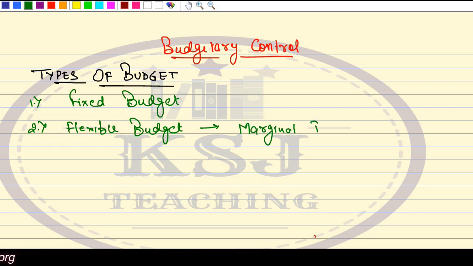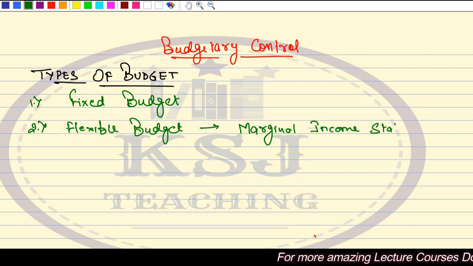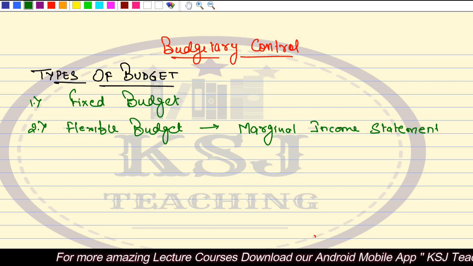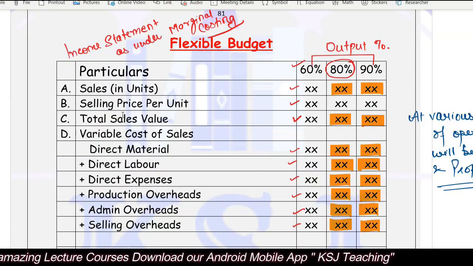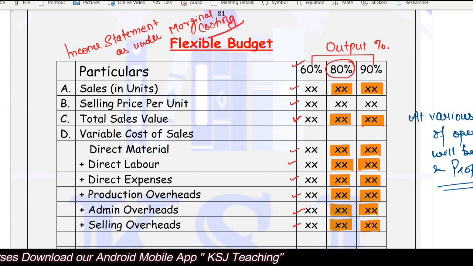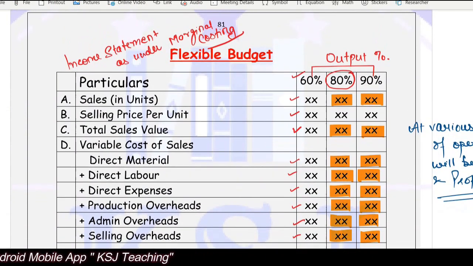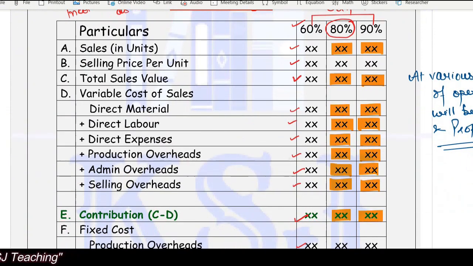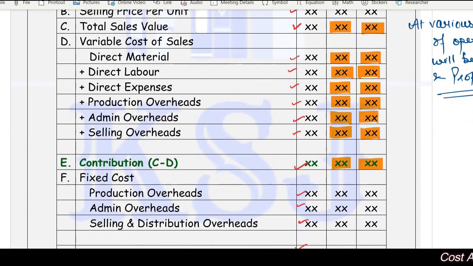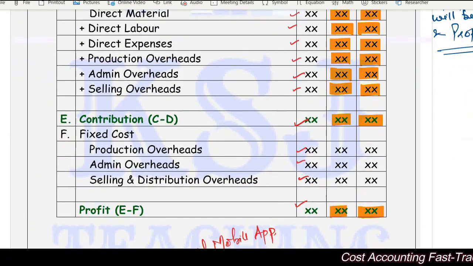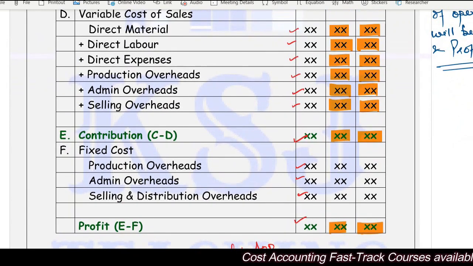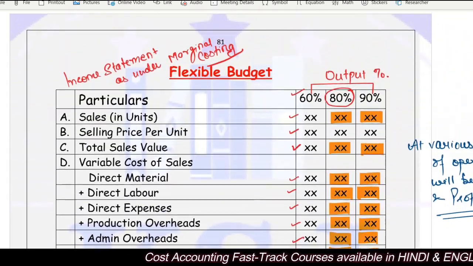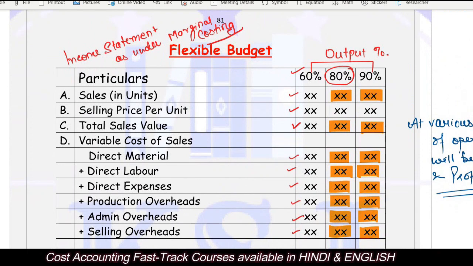I have shown you the format also, how it is to be prepared. This was the format of the flexible budget: at 60%, 80%, 90%, what are the sale price, total sales value, total variable cost, contribution and fixed cost. This is how a flexible budget is prepared.